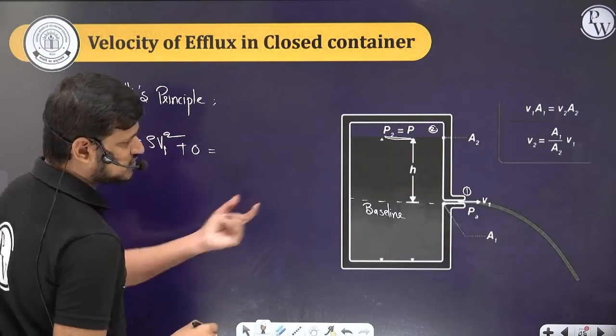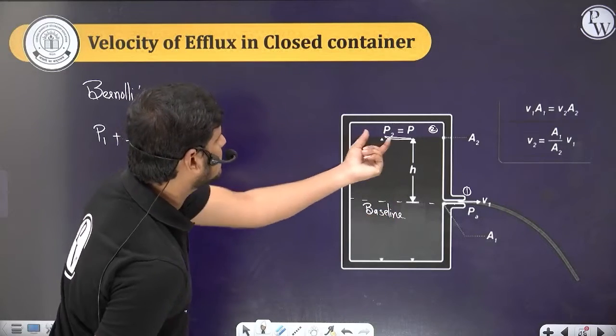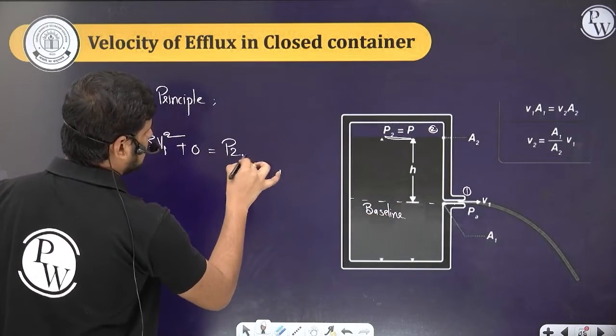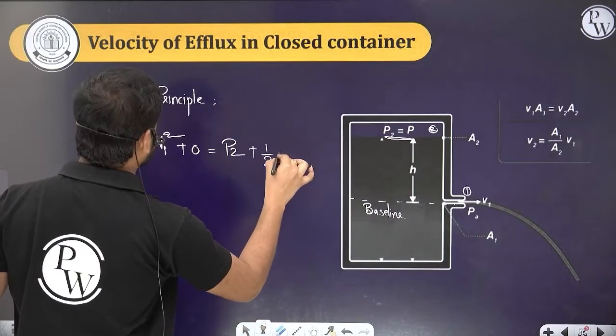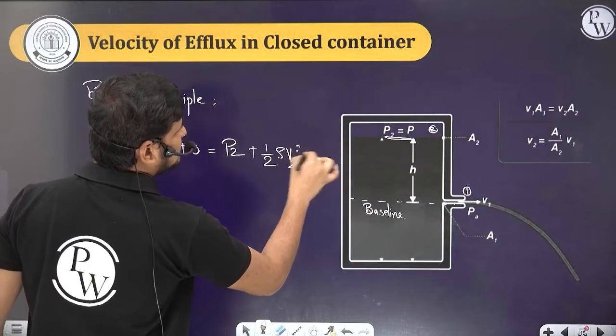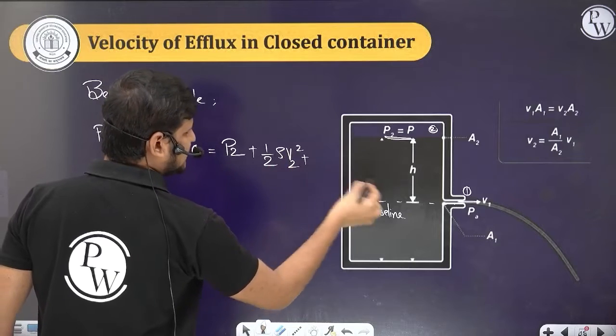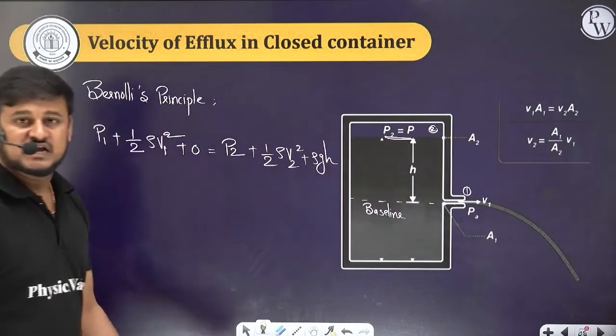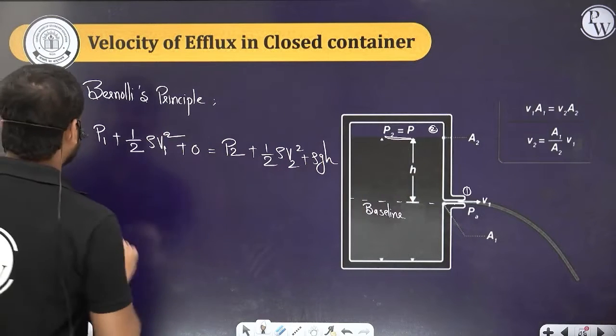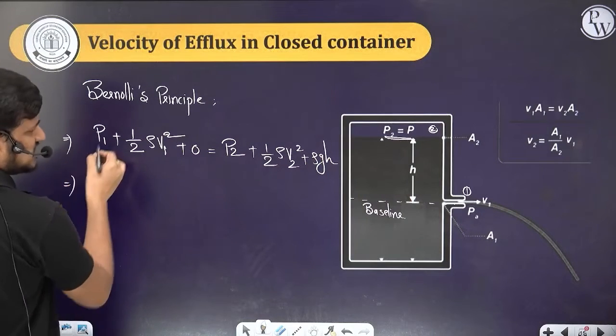This equals the next one: the P2 pressure plus half rho v2 square, plus it is at a height h, so rho g h. So what is P1?